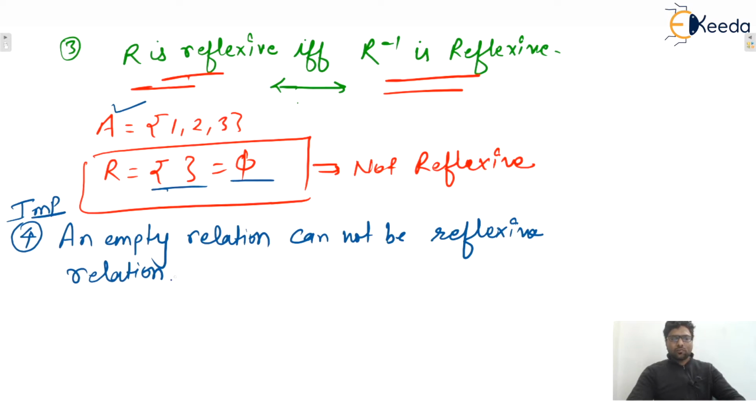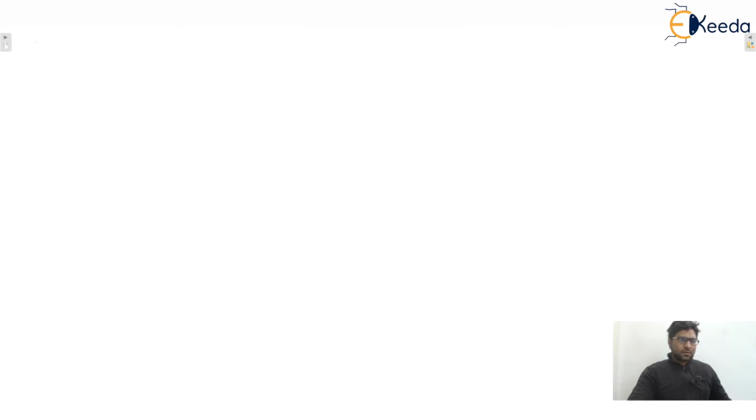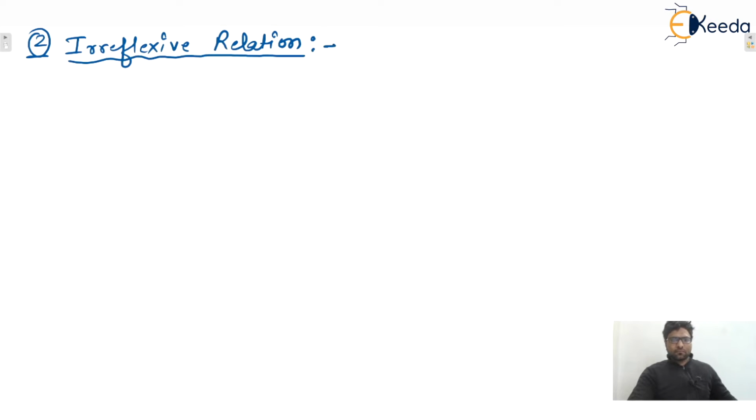Isn't it? So moving to the next type, that is our irreflexive relation. Second kind, irreflexive relation.